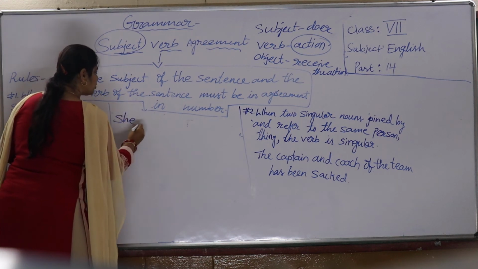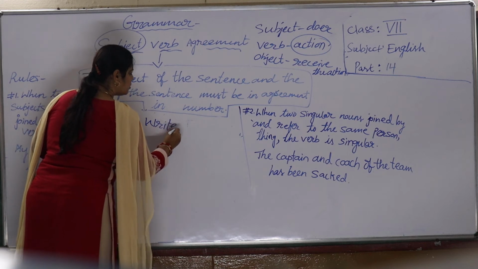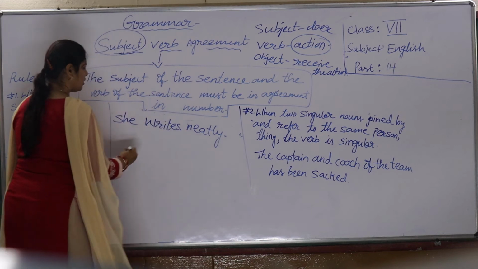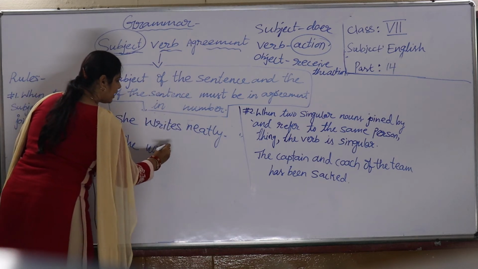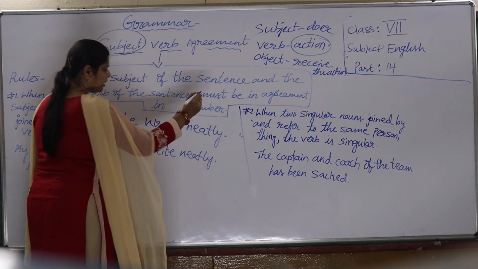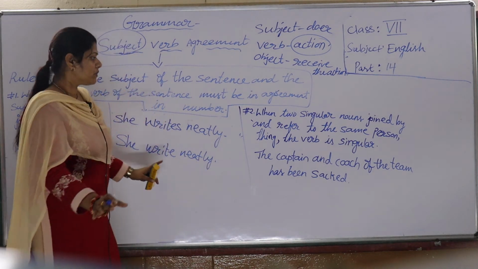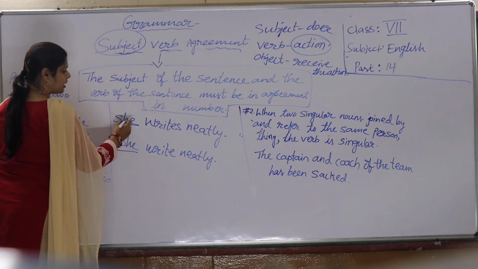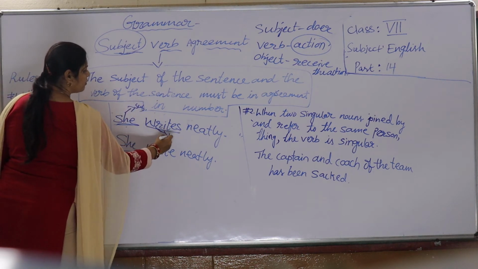If I write, she writes neatly. She writes neatly. Children, here two kinds of sentences I wrote. Okay, so let's see. See here. She is the subject. Writes, verb.